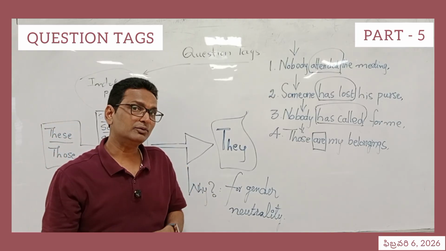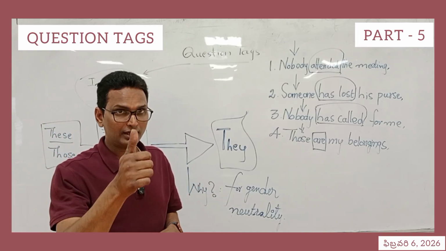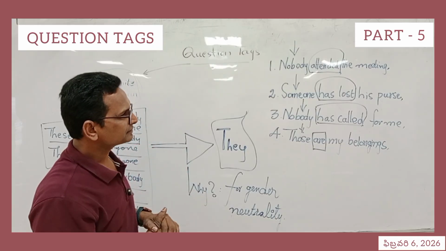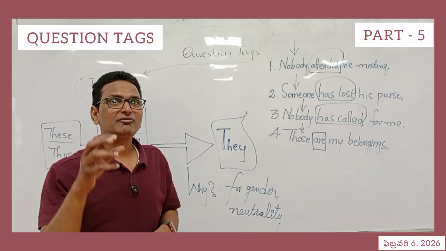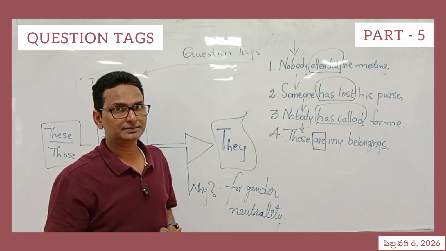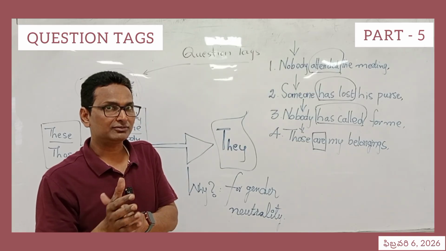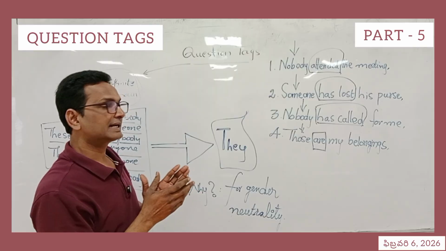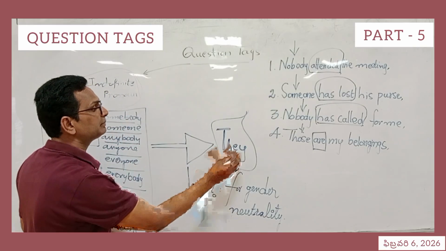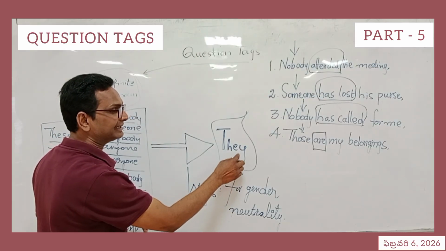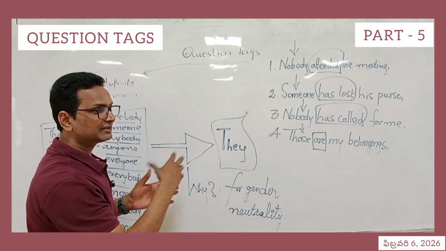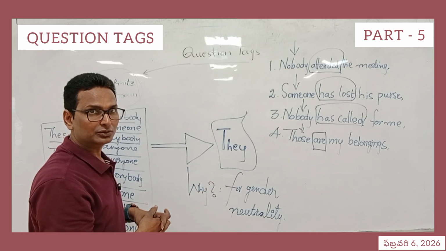Basically, when we make a tag, we need two important factors. Number one, subject of the pronoun. Number two, verb. Why is it necessary? Verb paves the way for the better choice of helping verb. We can pick the best, suitable helping verb if we understand the tense, I mean the verb in the sentence. Now, primarily please pay attention to this. They comes at the end of the sentence. Usually, subject of the pronoun takes place at the end of the verb.